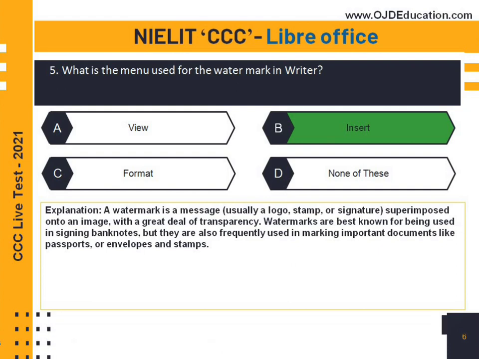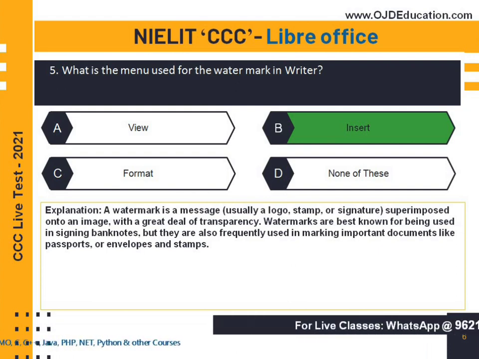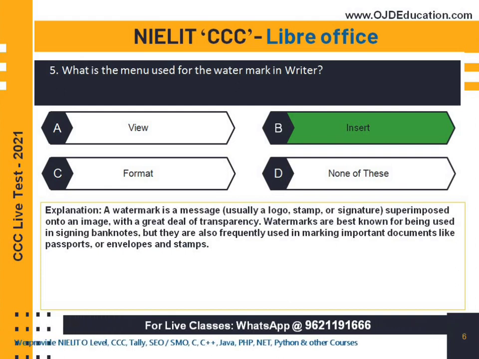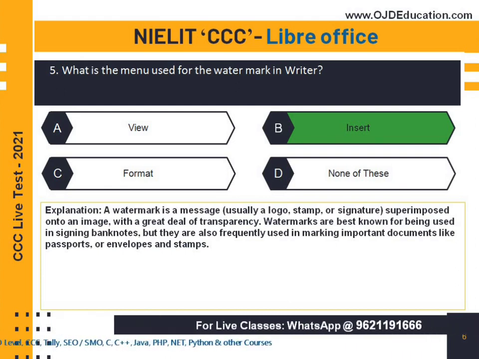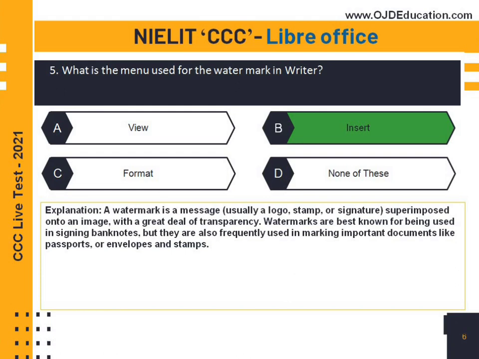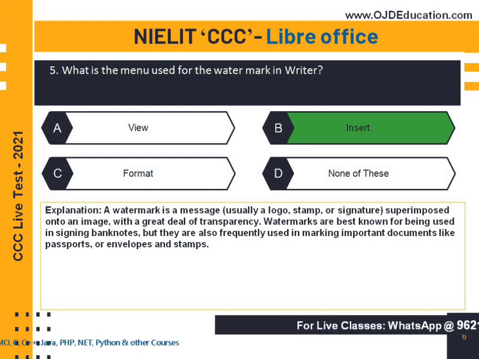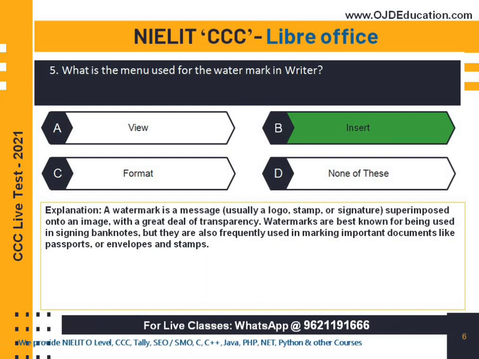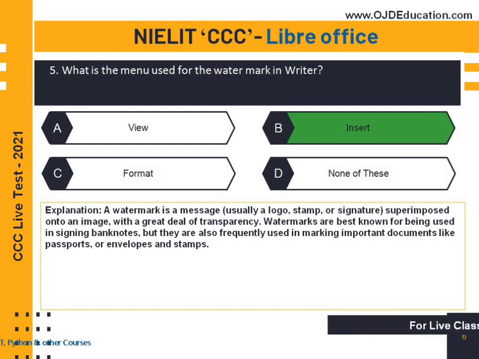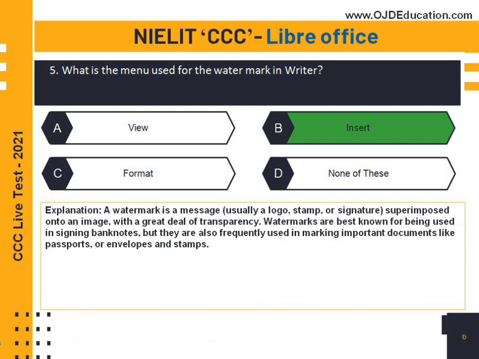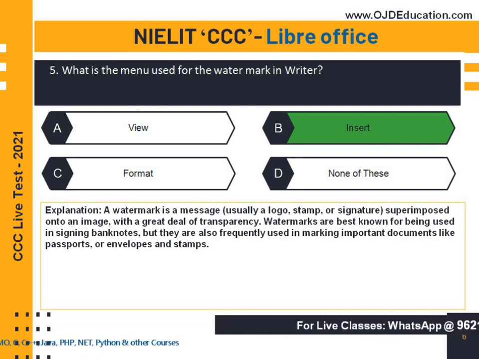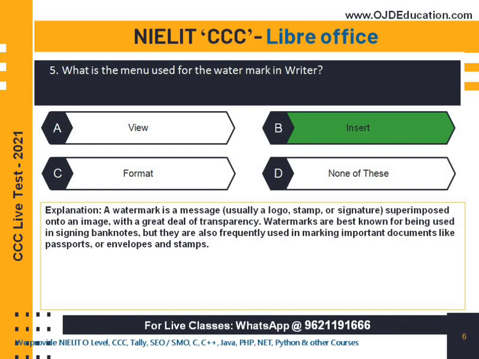A watermark is a message, usually a logo, a stamp or signature, superimposed onto an image with a great deal of transparency. Watermarks are best known for being used in signing banknotes, but they are also frequently used in marking important documents like passports or envelopes and stamps.